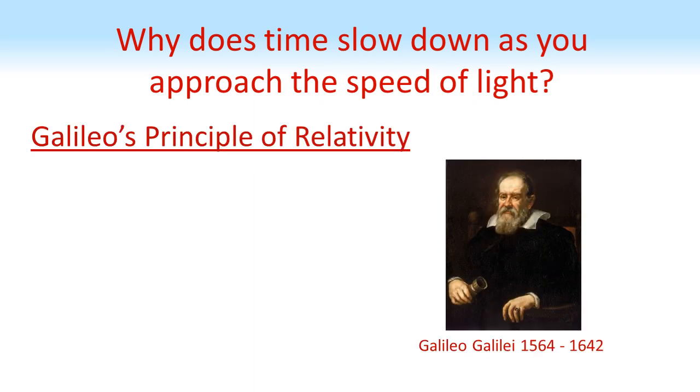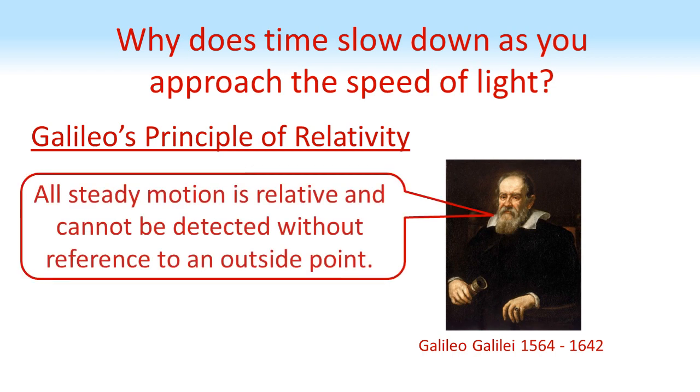Galileo was an Italian physicist, and he said that all steady motion is relative and cannot be detected without reference to an outside point. So, to think about this more clearly, imagine you're sat on a train that's travelling along. You can look out of the window and you can see trees and houses flying by, so you know that you're moving.